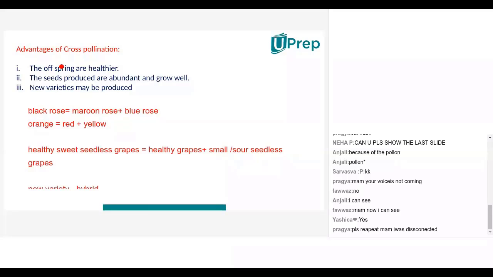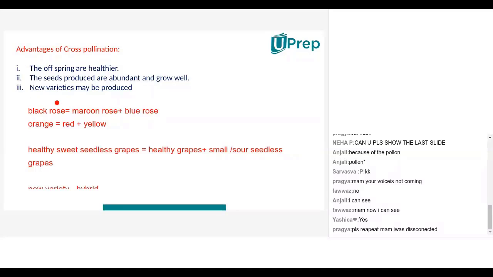And the seeds which are produced are always good, healthy, abundant, meaning a lot, larger numbers, wastage of seeds is less, formation is good, right? And a new variety may be produced. This is what I was explaining. How new varieties of black rose.